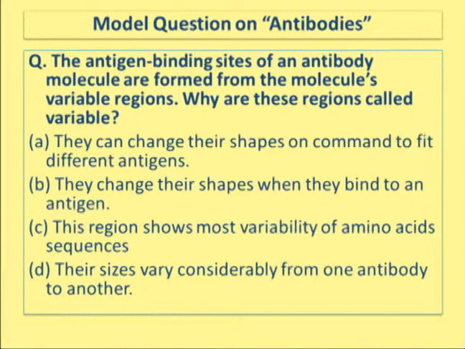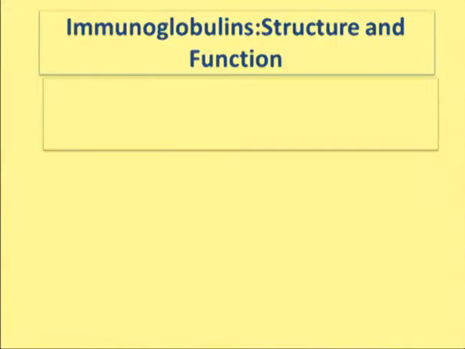It is called the variable region because if you compare different kinds of antibodies, the most variability is confined to this particular region, and that is why it is called the variable region.